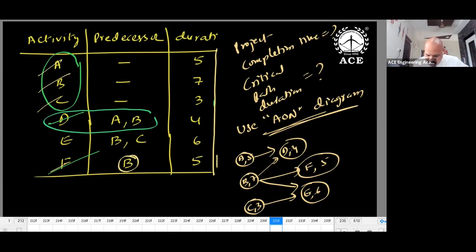What is the critical path? The observation you can get: AD 9, BD 11, BF 12, B and E 13, 3 plus 6, 9. So which is the longest path? BD, BG, 13. 13 days is the answer. Directly we will get this 13 days. So how much time it requires, a matter of 15 or 30 seconds.